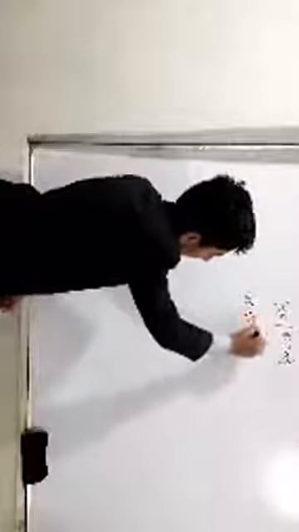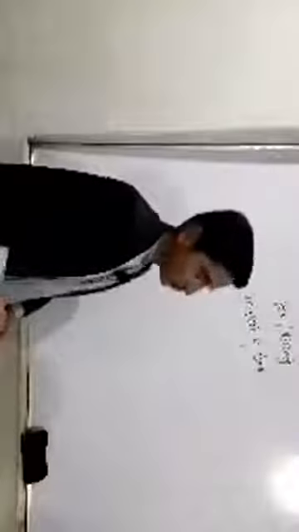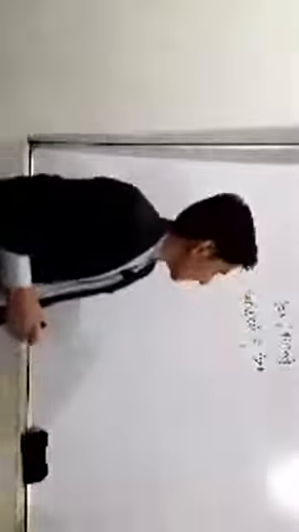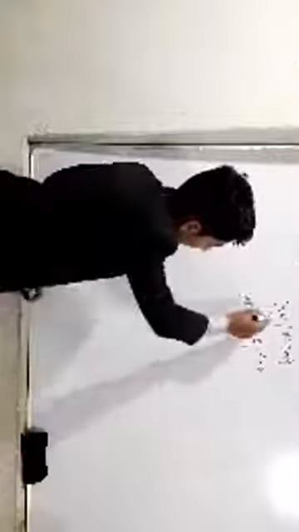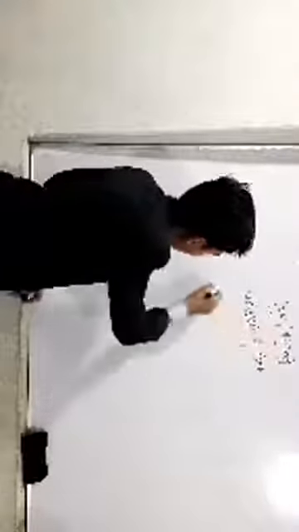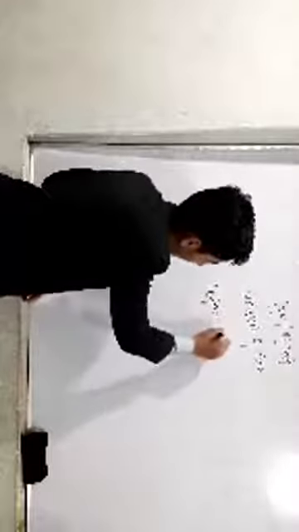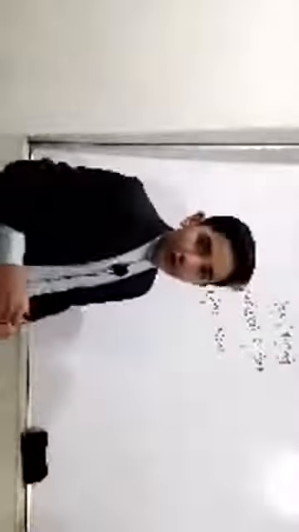Yet is also a verb of time, and already is also a verb of time. Sorry, I have made a mistake: yet means up to now, and already means before now, before expected time.